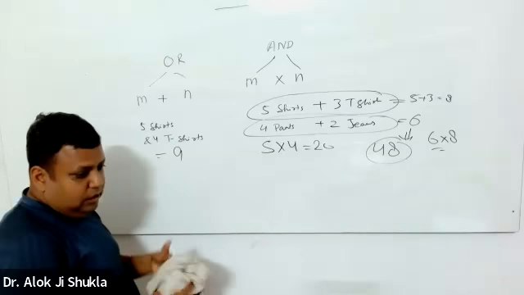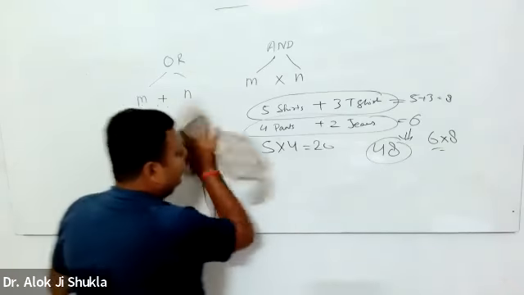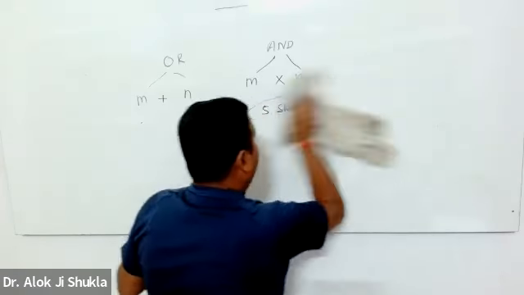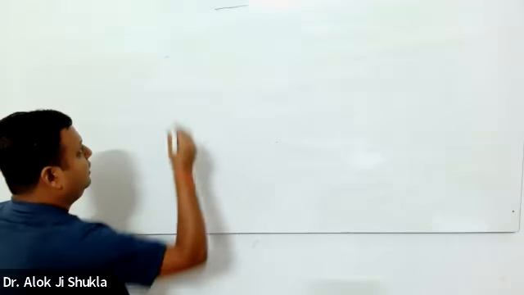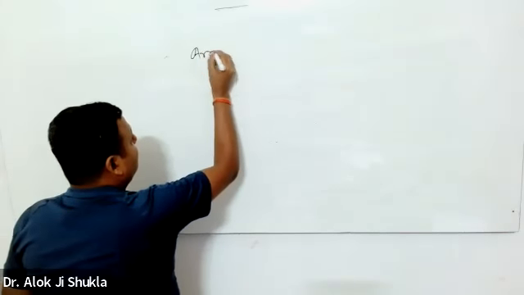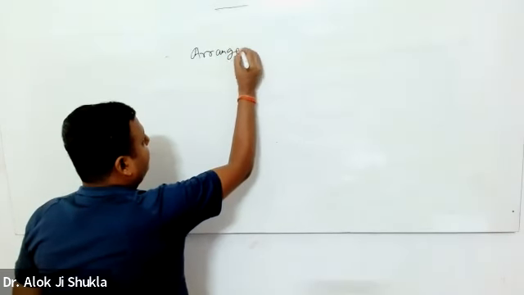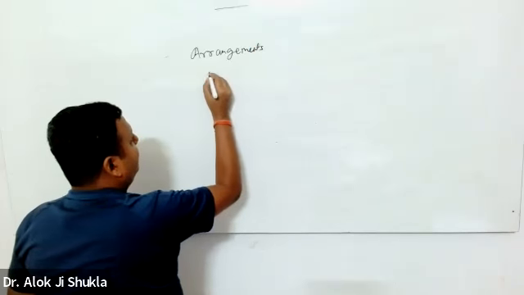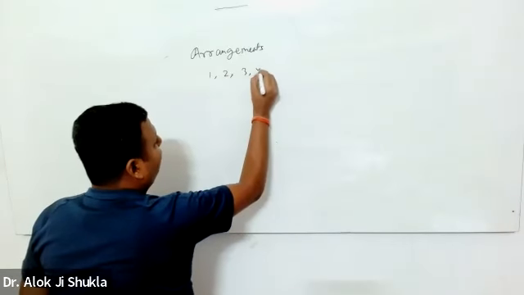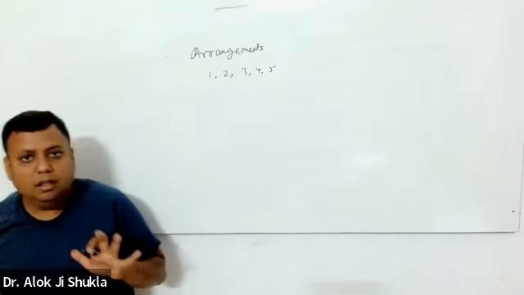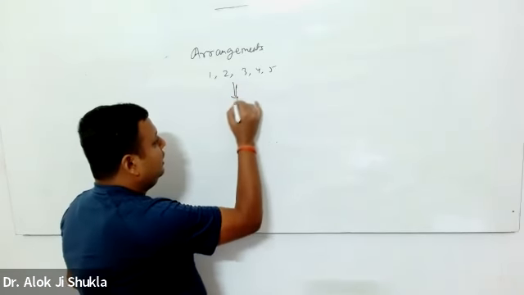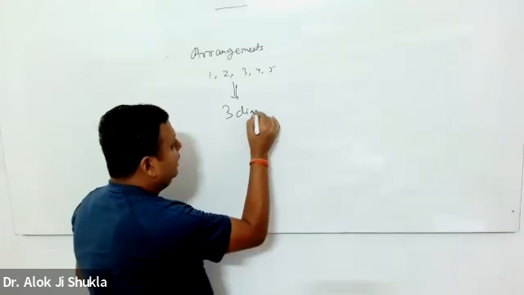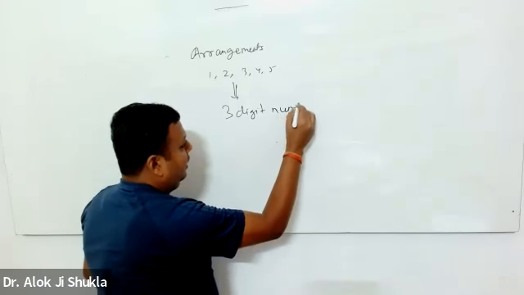This leads to permutation. Permutation, as you know, is arrangement. The simplest example: I have 1, 2, 3, 4, 5, 5 digits, and have to make a 3-digit number.